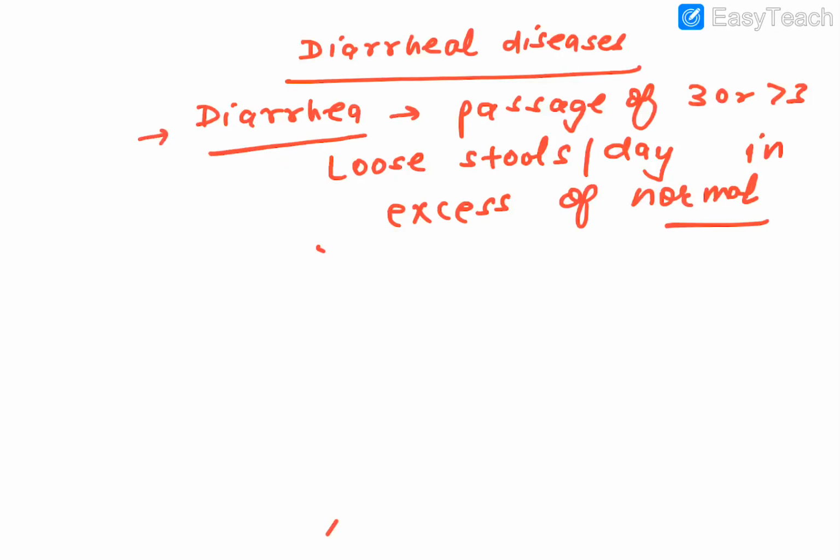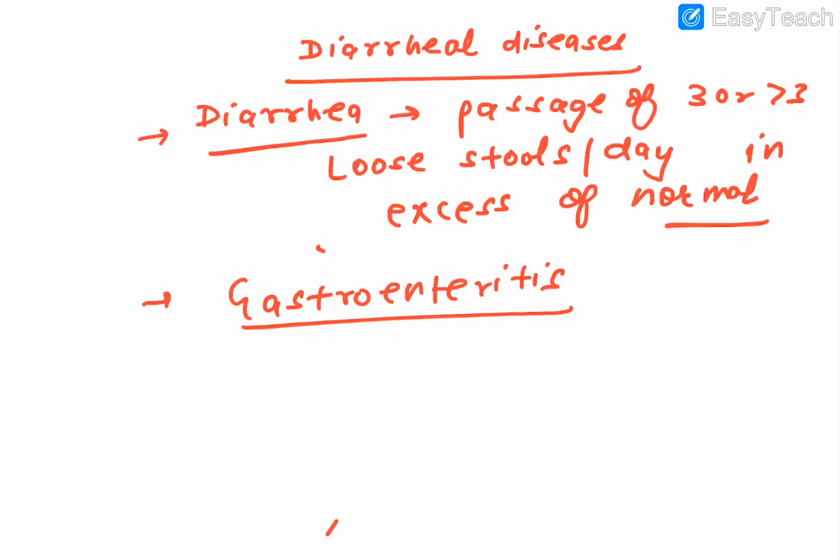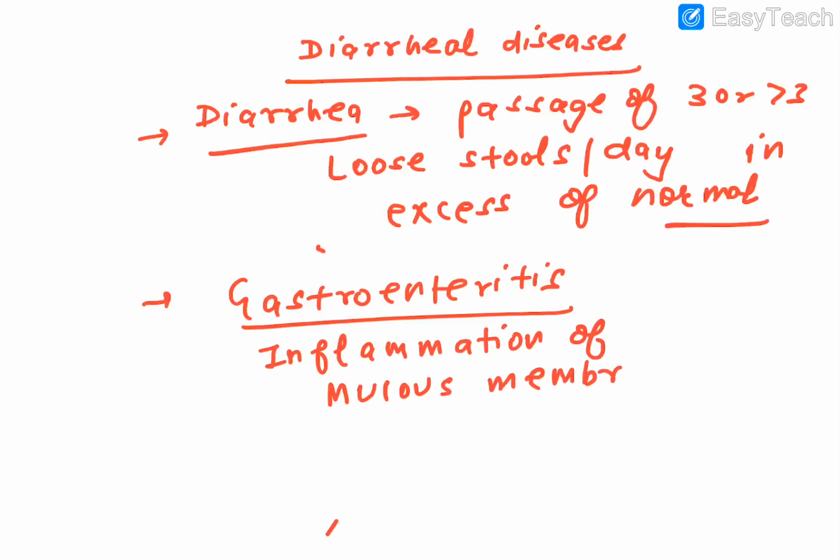Then there is another term, gastroenteritis. Itis means inflammation, that you know. Gastroenteritis is also termed as infectious diarrhea. And what is inflamed here? It is an inflammation of the mucous membrane of the stomach, and as the name suggests, enteric, so the intestine is also involved.